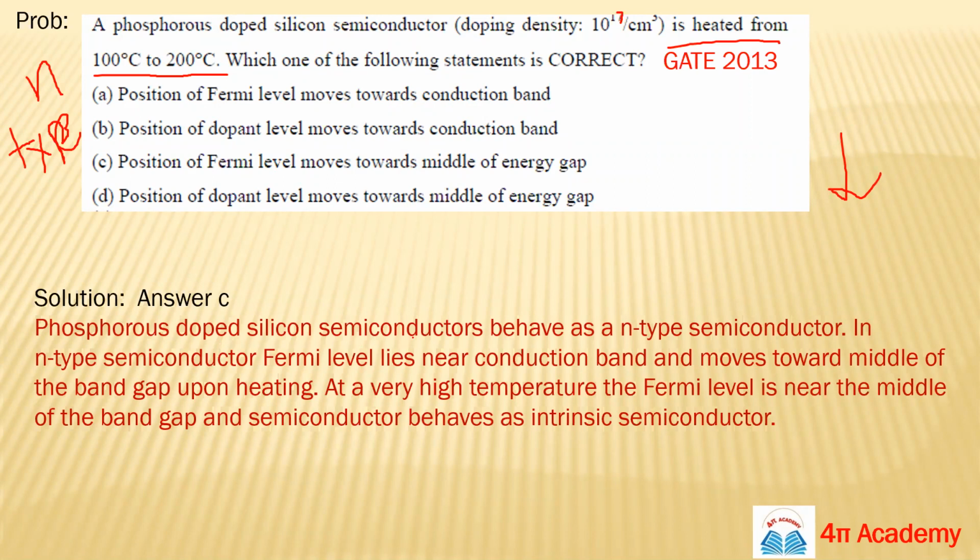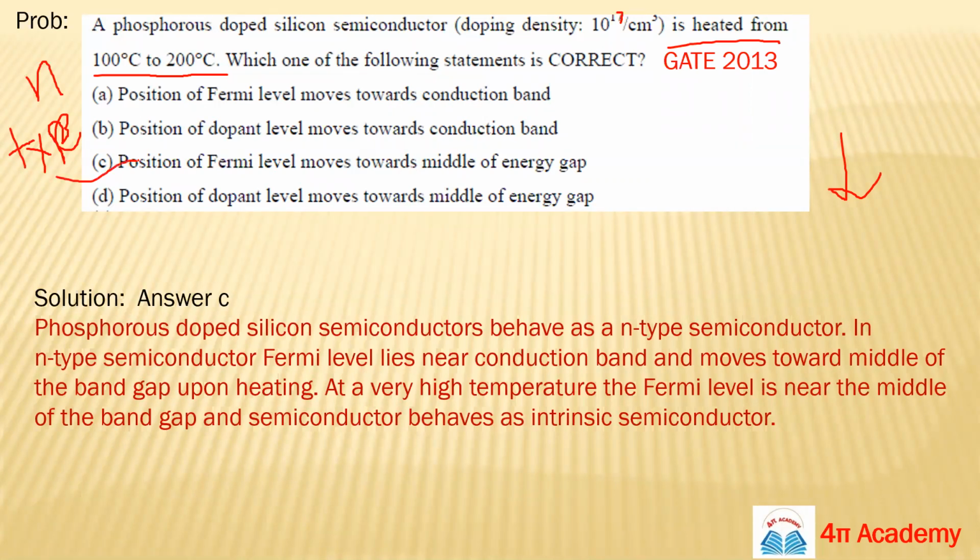So phosphorus-doped silicon behaves as an n-type semiconductor, and in this type of semiconductor, your Fermi level lies near the conduction band, and it will move towards the middle of the band upon heating.